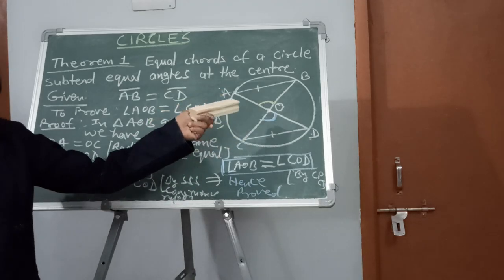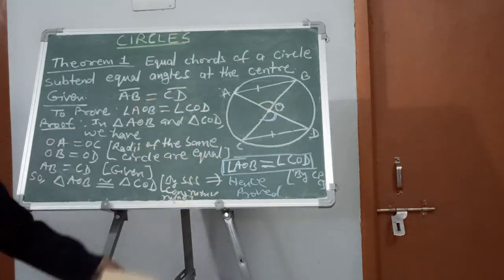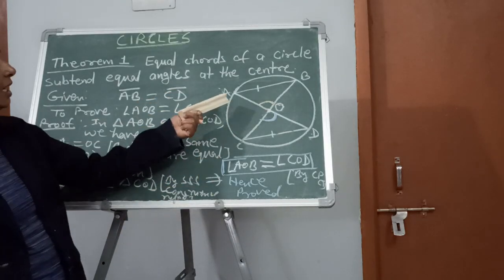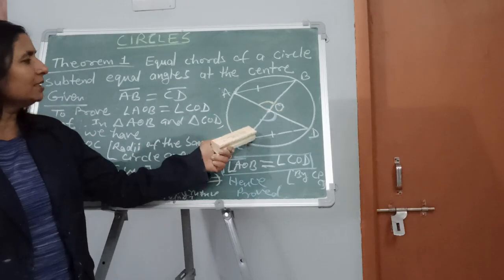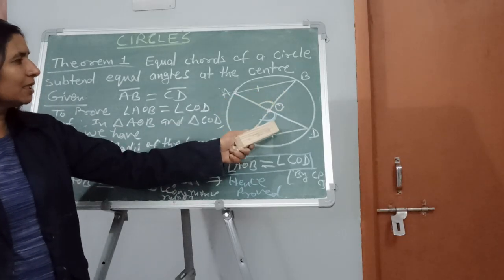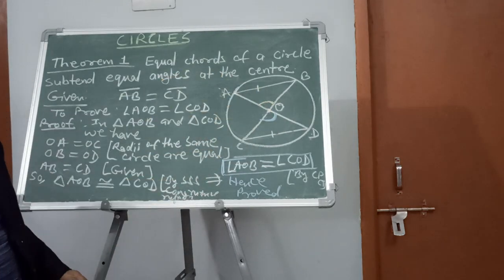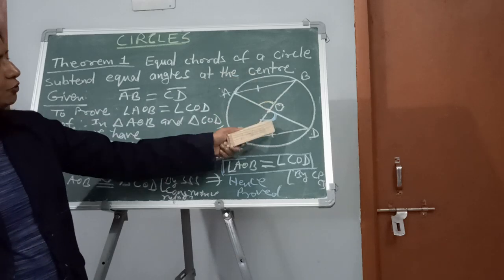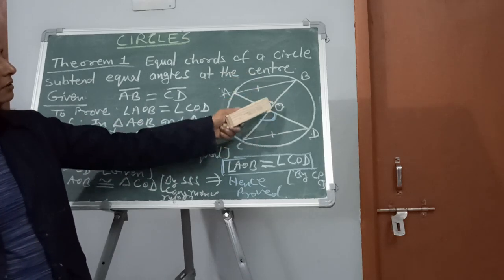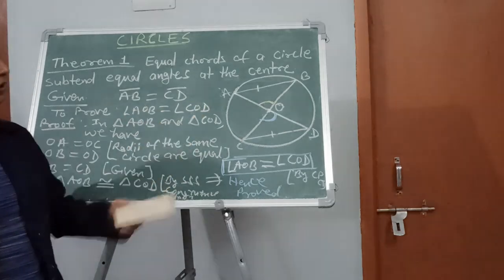There are other congruency criteria by which you can show that these two triangles are congruent. For example, this side is equal to this side, this side is equal to this side because they are radii of the same circle, and you can also take the vertically opposite angles, which are equal. But there is no need to do that in this theorem.